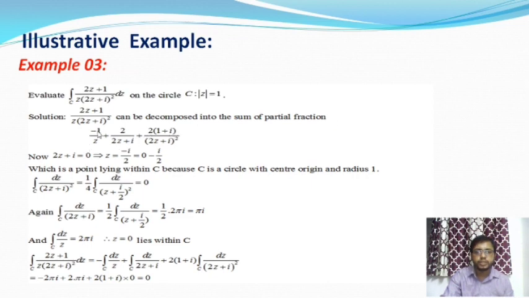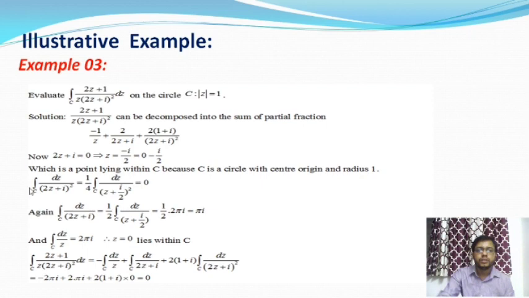After calculating, the first one is minus 1 by z, the second one is 2 by (2z plus i), and the third one is 2 into (1 plus i) by (2z plus i) whole square.